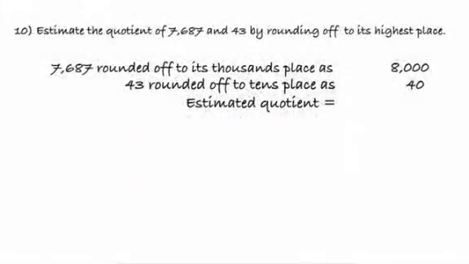Now estimate the quotient of 7,687 and 43 by rounding off to its highest place. When we round off 7,687, we get 8,000, because it's rounded off to thousands place and hundreds place value is to be considered, which is more than 5.